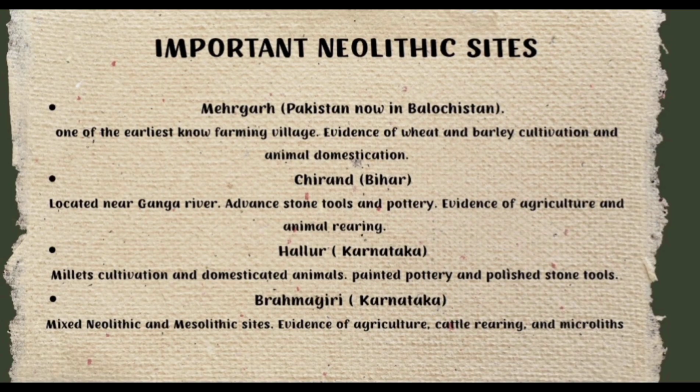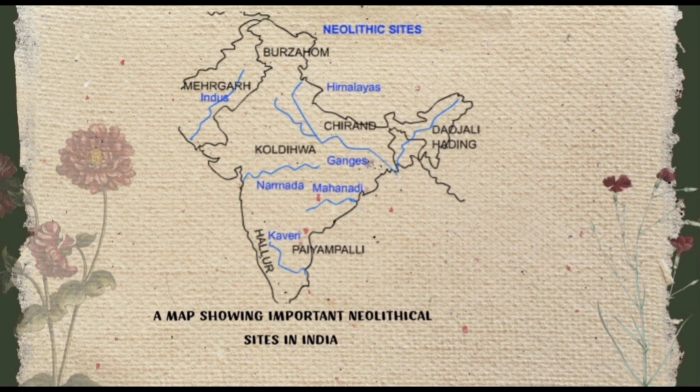And the last one is Brahmagiri in Karnataka, a mixed Neolithic and Mesolithic site, with evidence of agriculture, cattle rearing and microliths. These are some of the important Neolithic sites in India. Okay, this is a map showing the important Neolithic sites in India that we discussed before.